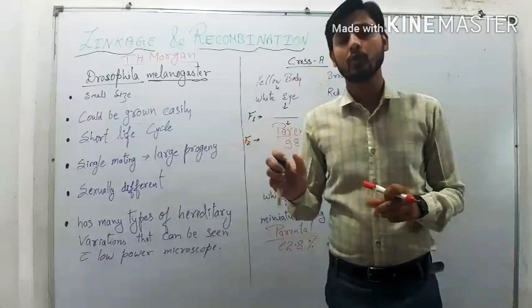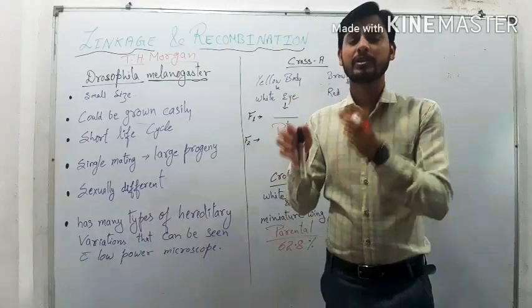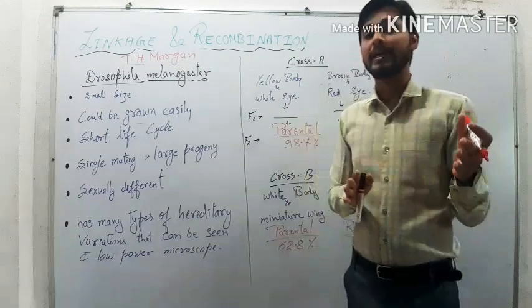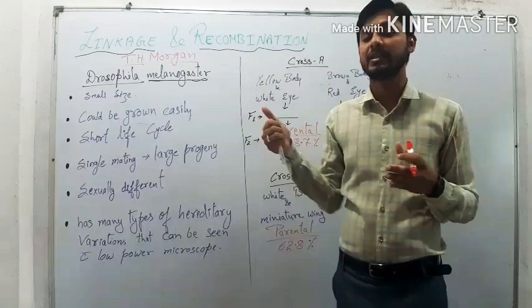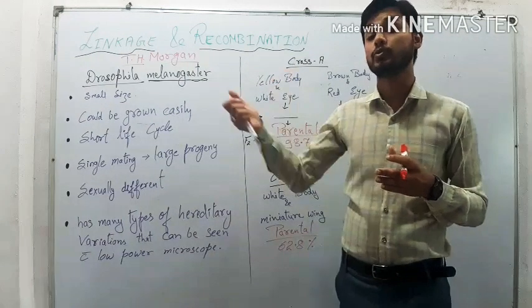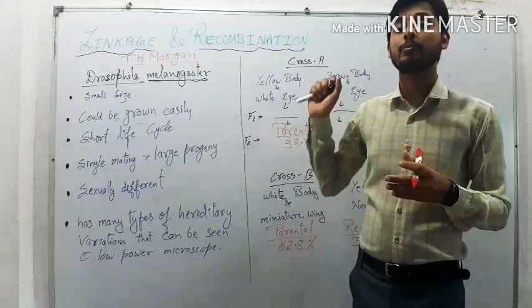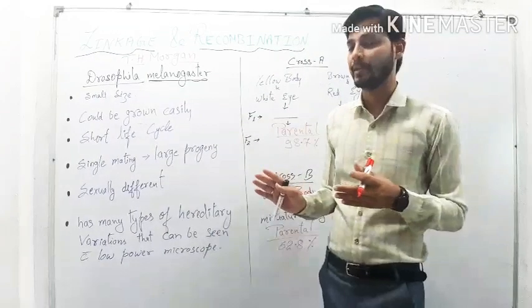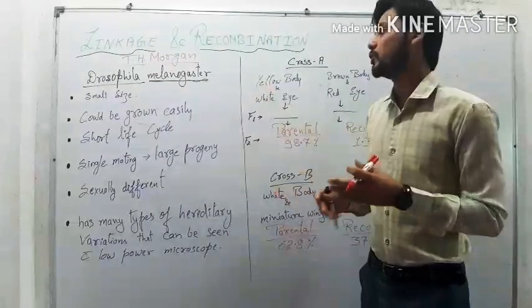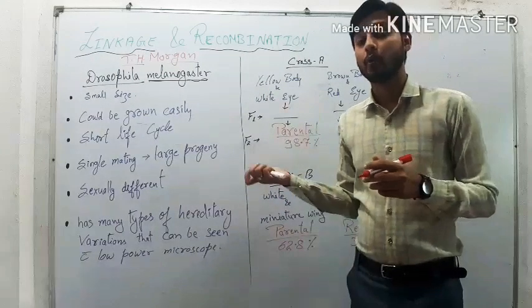When researchers select any organism for an experiment, there are a lot of reasons. We studied this in the case of Mendel as well, why Mendel chose the pea plant. In the same way, there were so many reasons behind it, which we already studied very well. Now, in case of Drosophila melanogaster, why did Morgan select this?